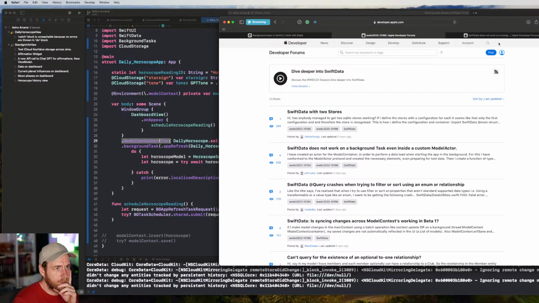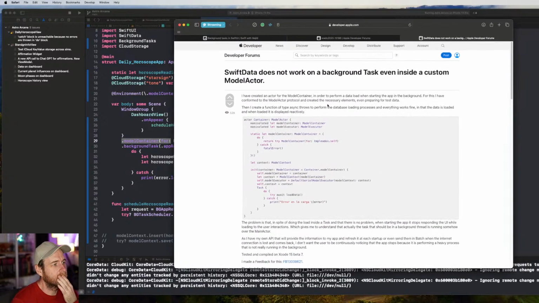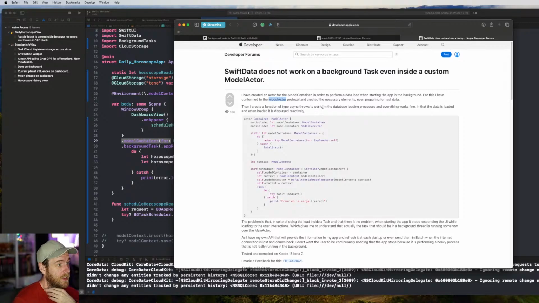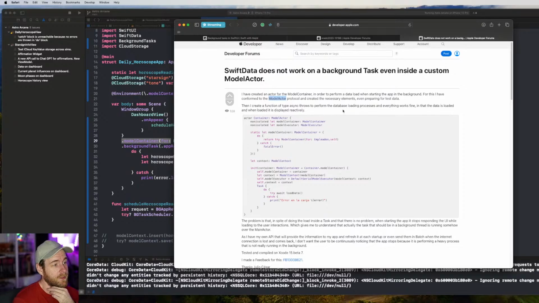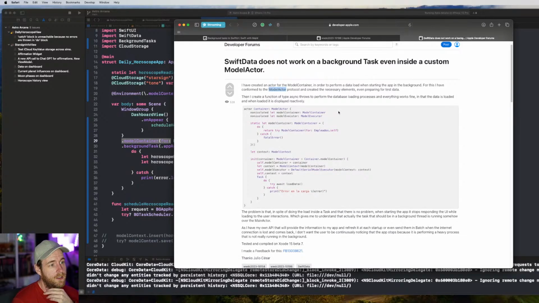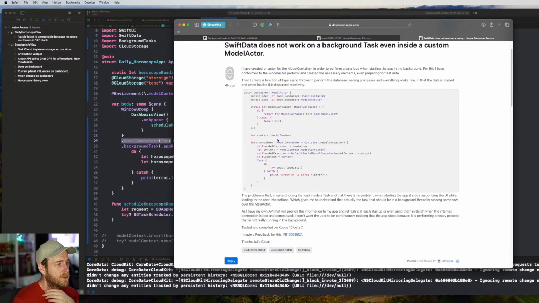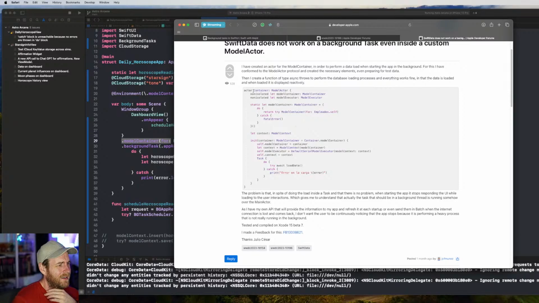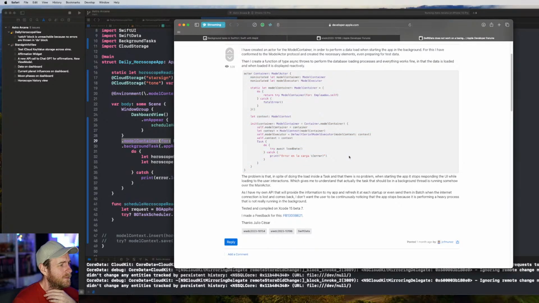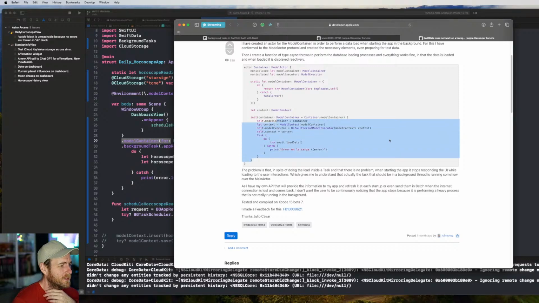Two stores. SwiftData. Oh no. I've created an actor for the model container in order to perform a data load when starting the app in the background. For this I have conformed to the model actor protocol and created the necessary elements, even preparing test data. Then I create a function of type async throws to perform the database loading process, and everything works fine in that the data is loaded, and when loaded, it is displayed reactively. So okay, this is the thing that does the loading. So they're just loading from the disk, I guess.